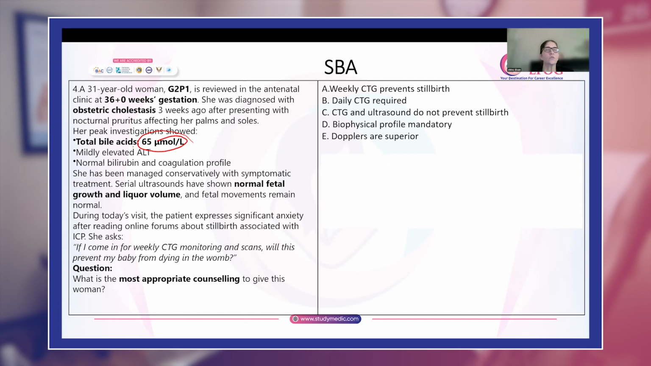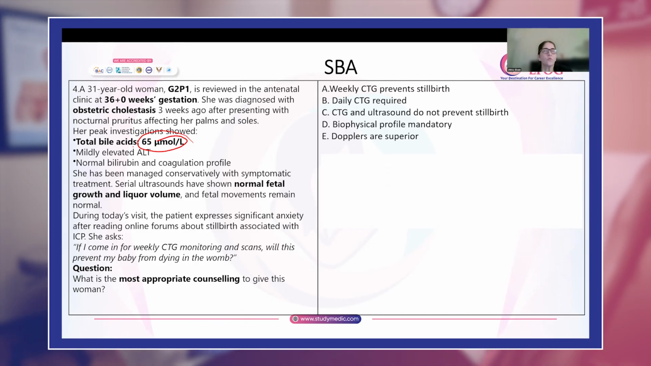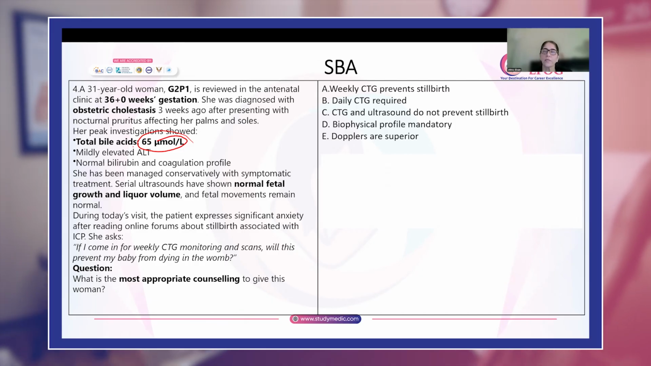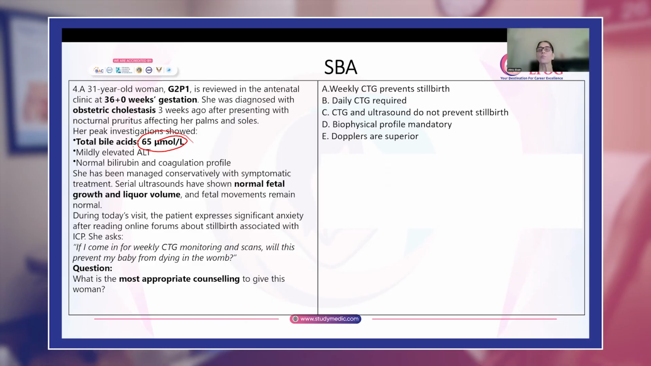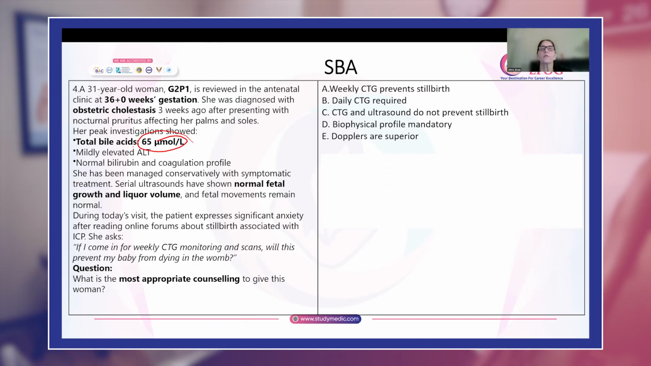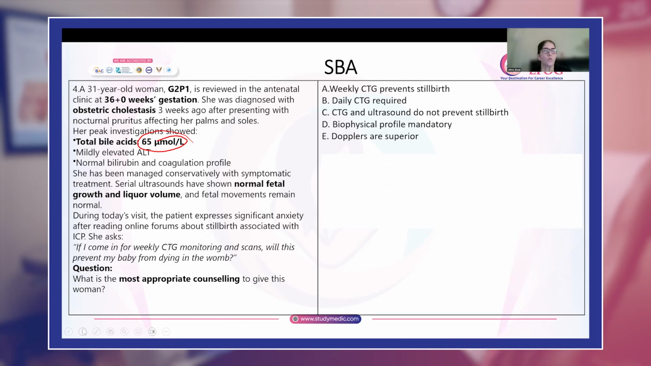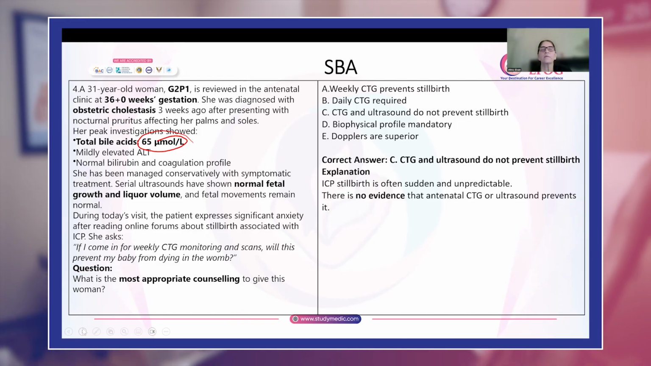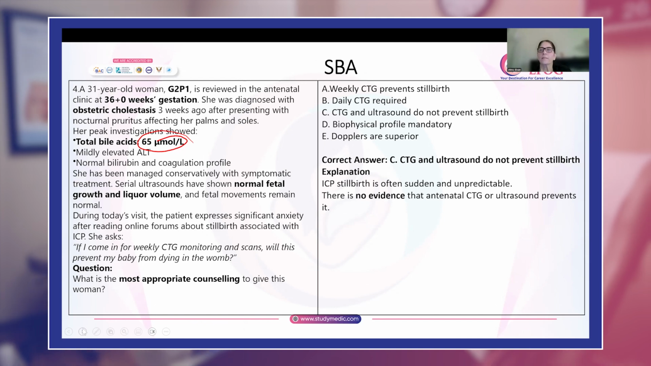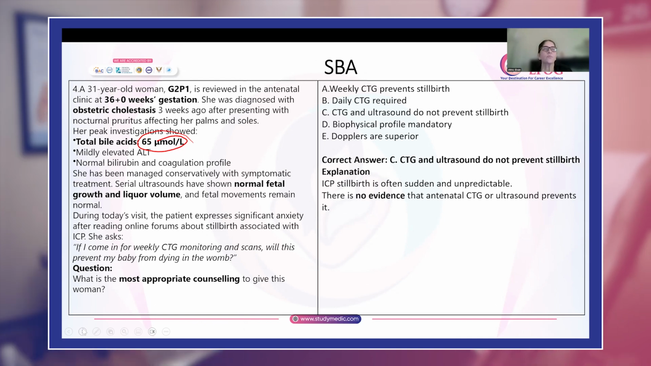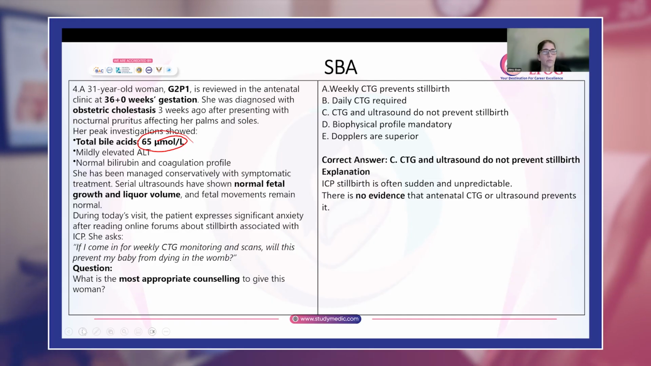That means she is not mild. She is in the moderate range. Okay. And we already know that if you do CTG even every day, it is not going to help us prevent or predict a stillbirth. So what is the most appropriate counseling that you will give her is that CTG and ultrasound do not prevent stillbirth. Okay. For this woman, you have to plan her delivery by 38 to 39 weeks because it is moderate. And even if you do a CTG every day, it will not prevent a stillbirth.